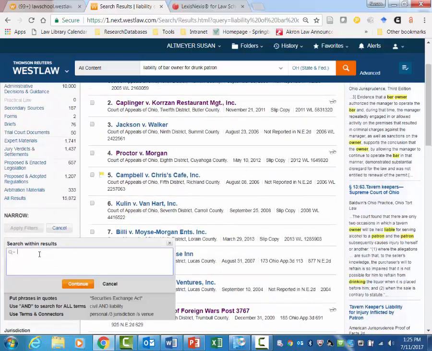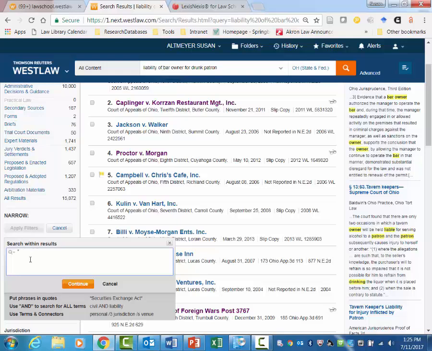You could also put in additional search terms if you want to focus in on maybe facts that relate to your particular fact pattern, on certain issues, etc. So, for example, here we could type in proximate cause, and recall that when you're on Westlaw, you have to use terms and connectors when you're doing search within results. If you're in the big box, you could do natural language, or you could do terms and connectors.